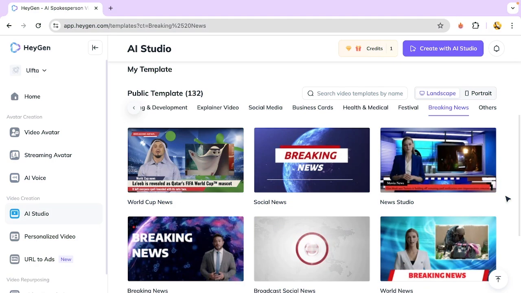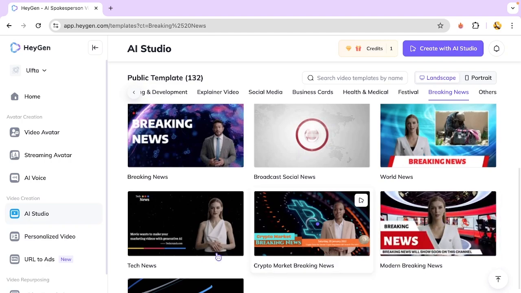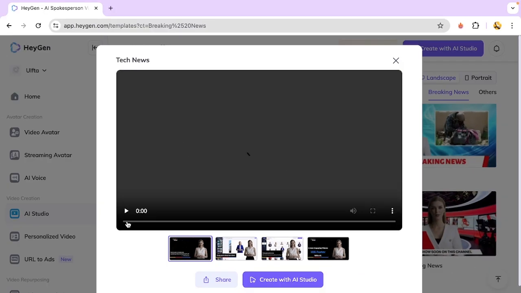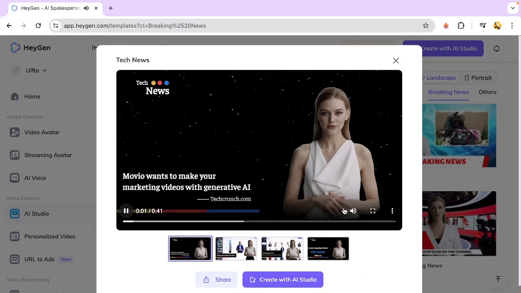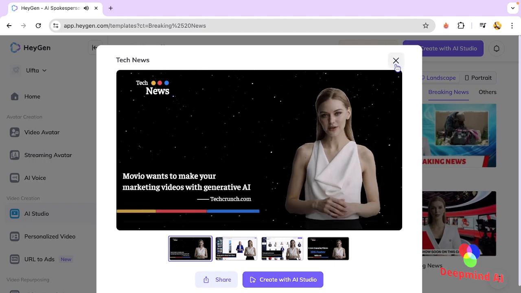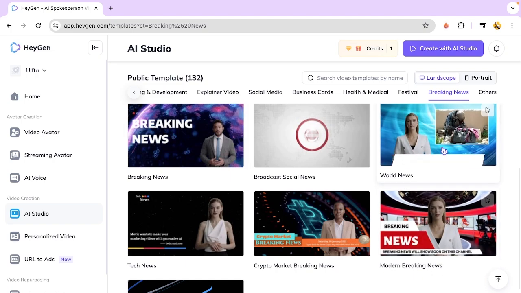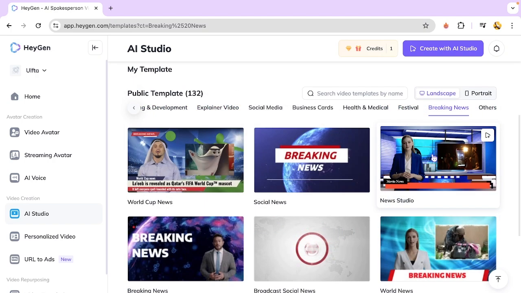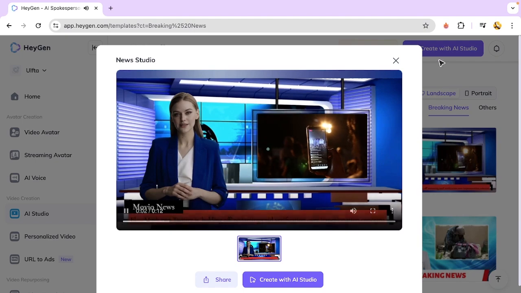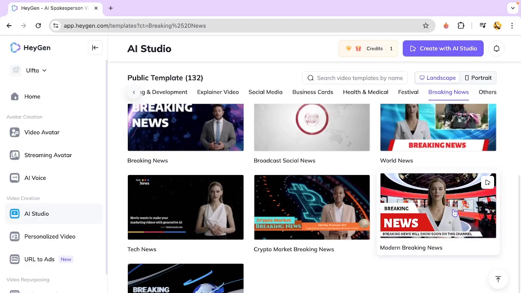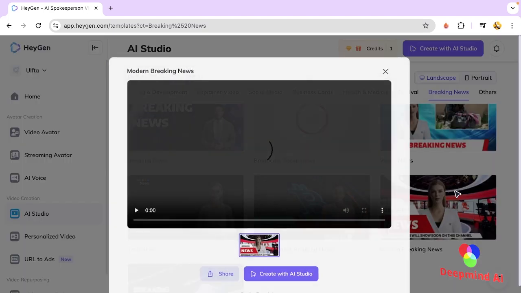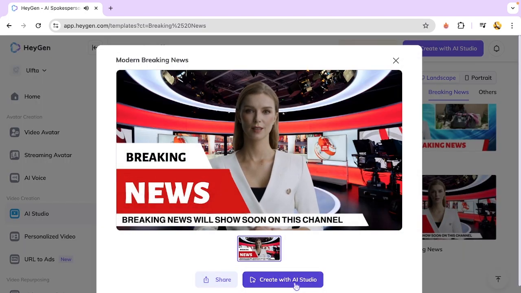As we click on Breaking News, we can see there are different ready-made templates. So we have to check these templates first. Let's check this one. Okay, we have to check one more template, and then we will go ahead and select one of these. Okay, we are going to use this template. So all you have to do is click on the template, and now you can see here Create with AI Studio. Just click on that.